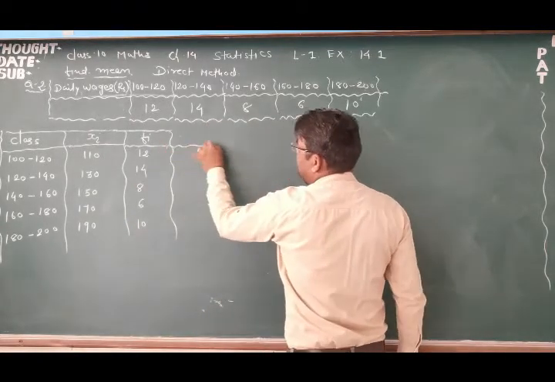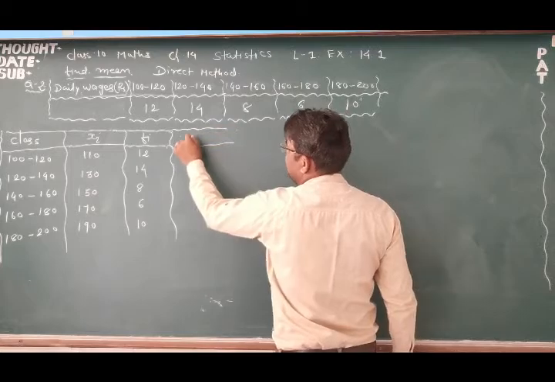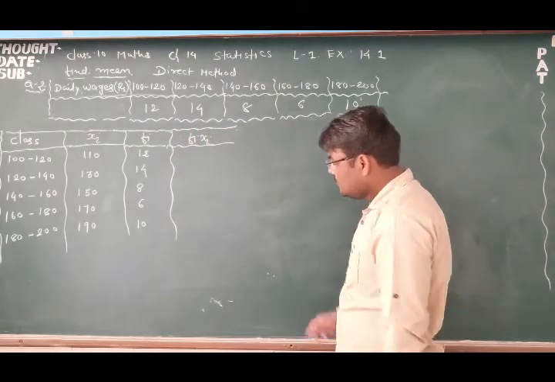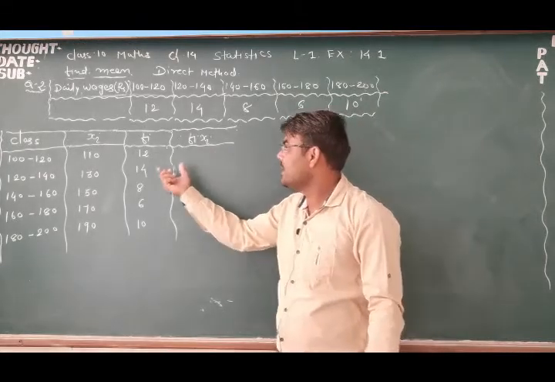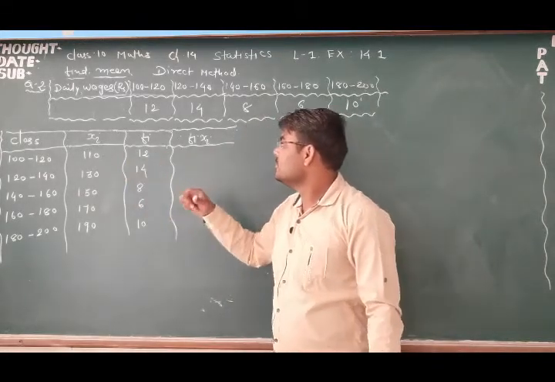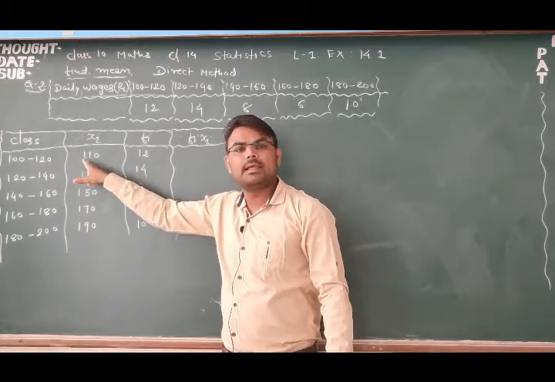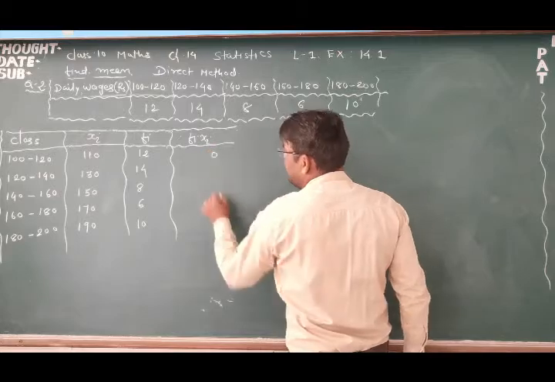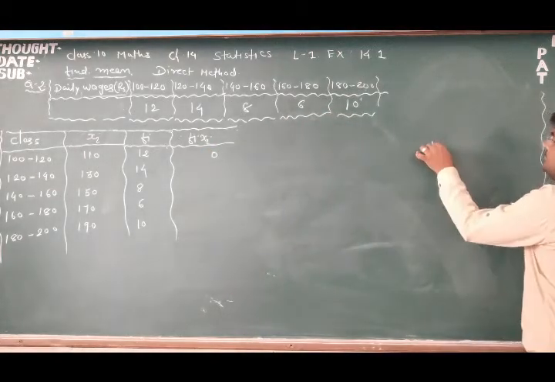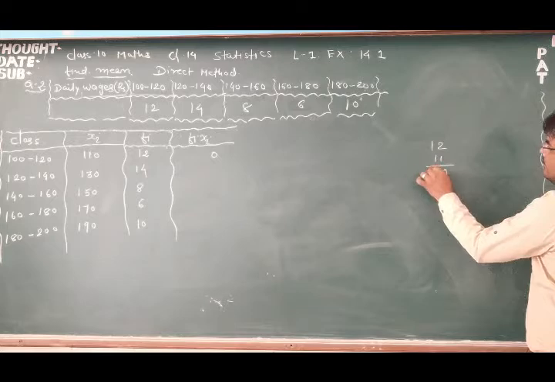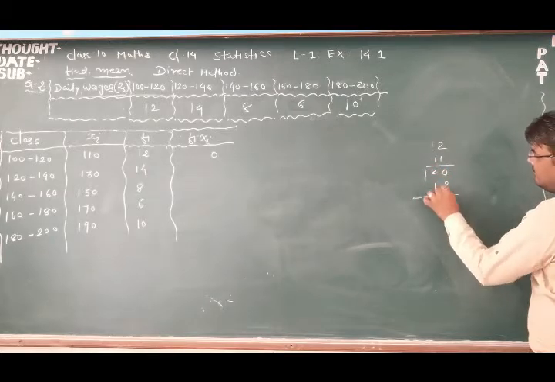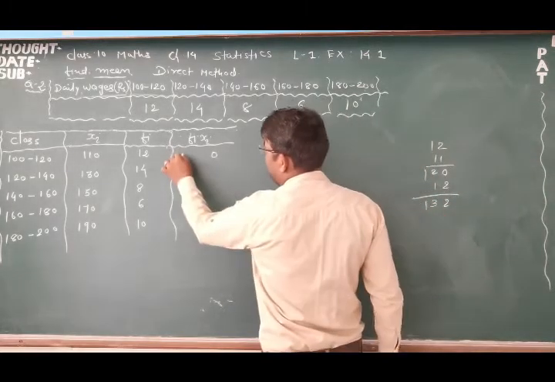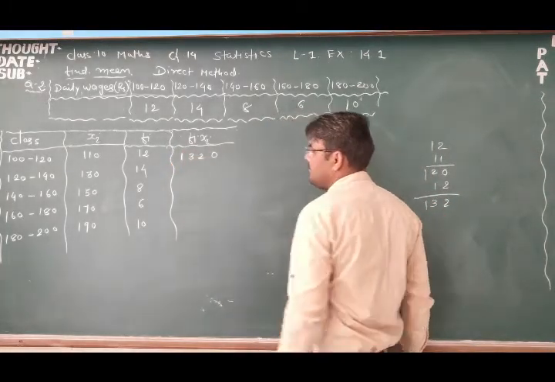Okay. Next, you know, that is fi into xi, right? What to do in this column? We have to multiply fi and xi. So 12 into 11, 12 into 11, the 0 will come anyway because there is a 0 in all of them. How much is 12 into 11? 132, so 1320.